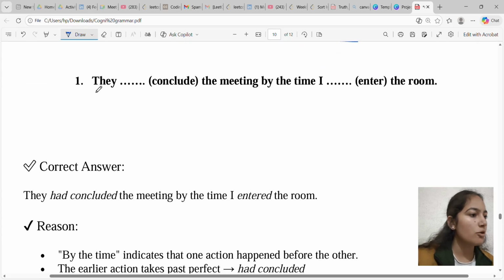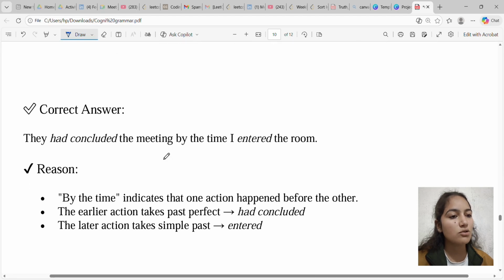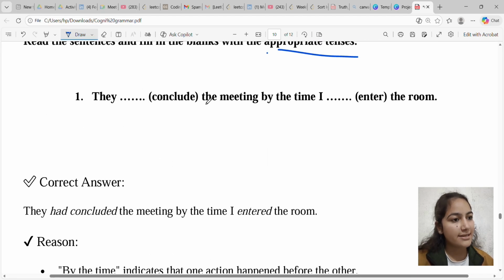Okay, so the next type of questions will be where you have to choose appropriate tenses. The question will be: read the sentences and fill in the blank with the appropriate tenses. The question is, they blank the meeting by the time I blank the room.